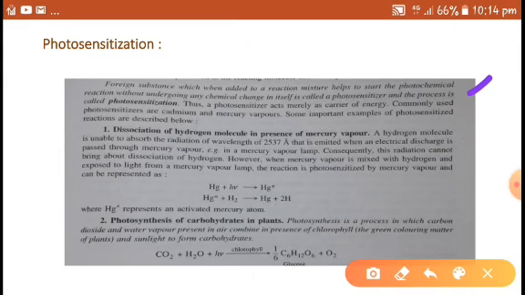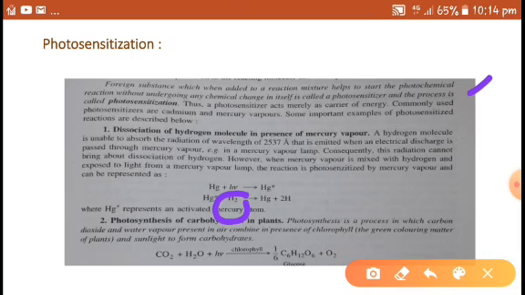So here the first example is dissociation of hydrogen molecule in presence of mercury vapor. A hydrogen molecule is unable to absorb the radiation of wavelength 2537 angstrom that is emitted when an electrical discharge is passed through mercury vapor in a mercury vapor lamp.